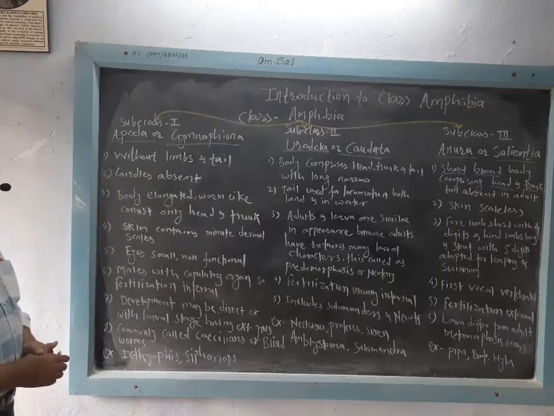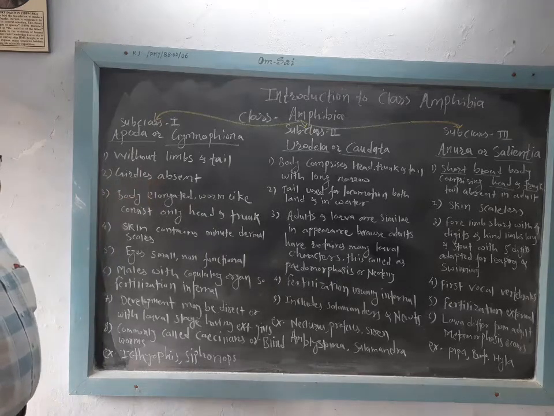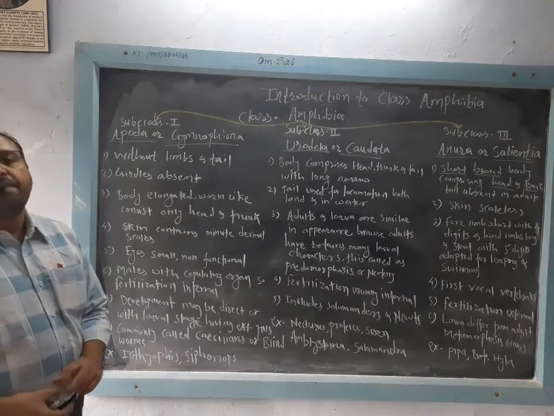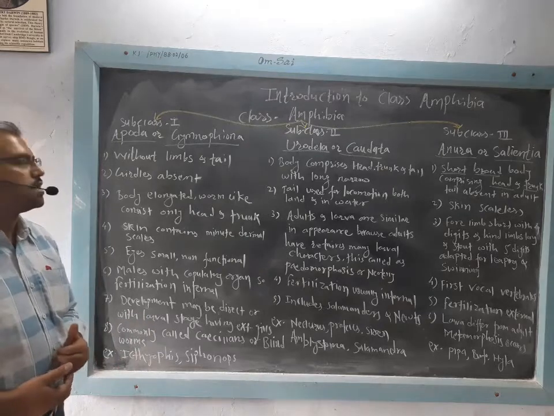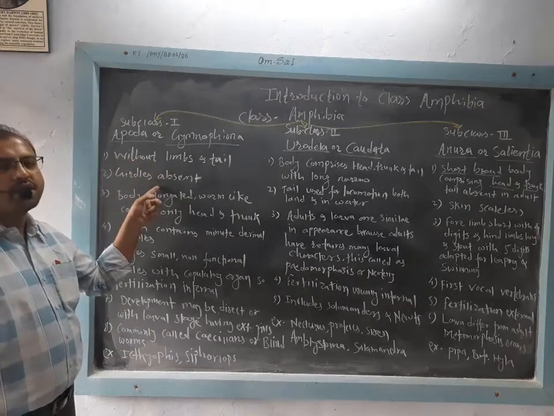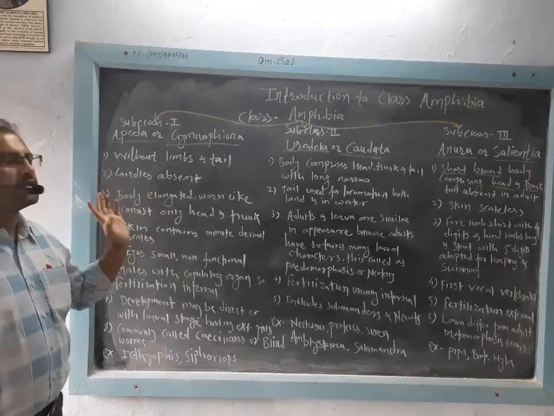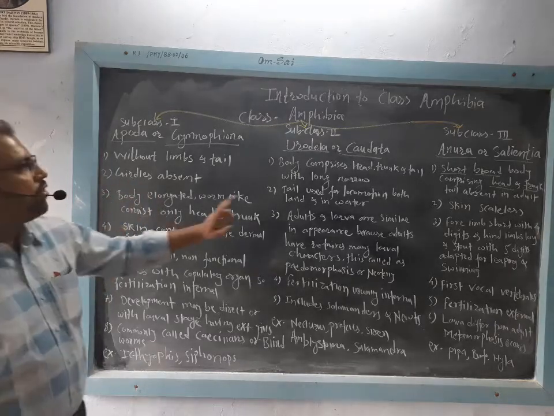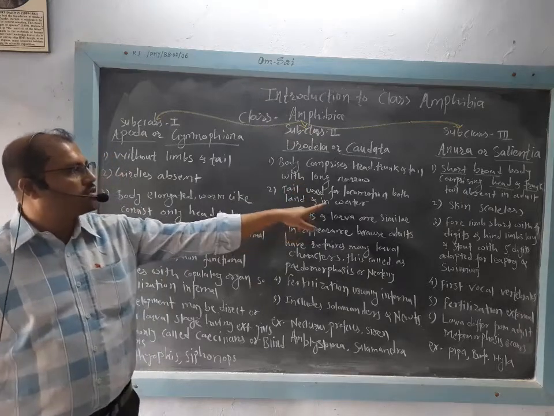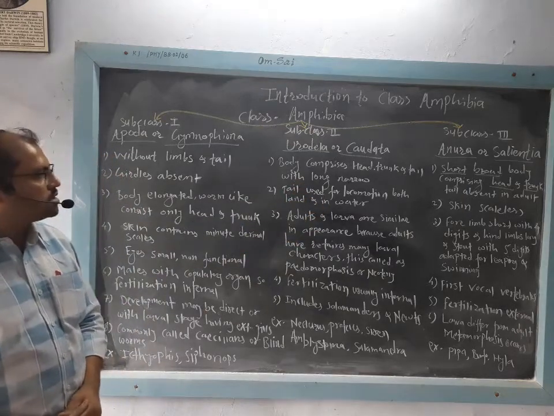Then in Apodans, the girdles are absent. Girdles means pectoral girdles and pelvic girdles, where the appendages are attached. But appendages are absent, so there is no role for the girdle, and girdles are automatically absent in the Apodans. While in Urodela, the girdles are present. In Anura, the girdle is also present.